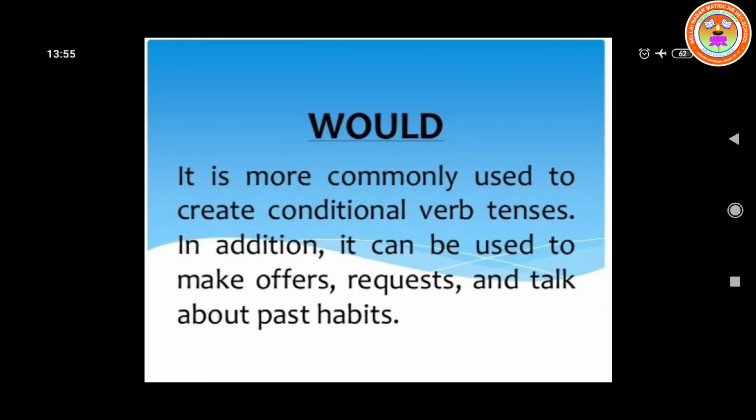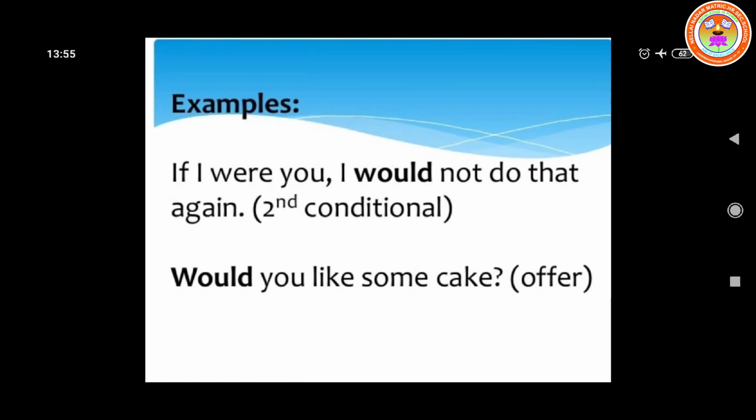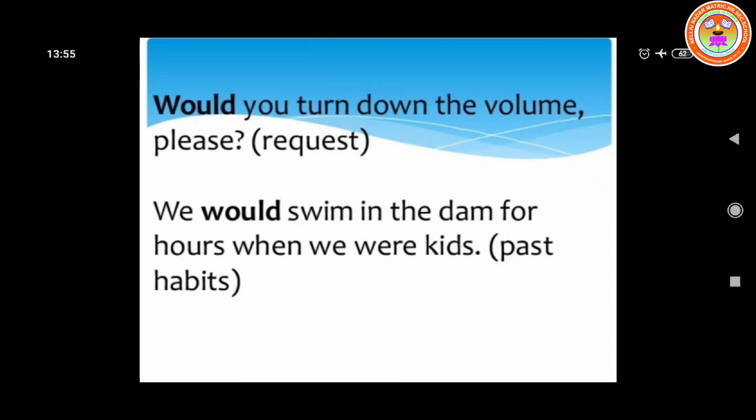So next one is would. It is more commonly used to create conditional verb tenses. In addition, it can be used to make offers, requests, and talk about past habits. Now examples. If I were you, I would not do that again. It is second conditional. Would you like some cake? Offering. Would you turn down the volume, please? Request. We would swim in the dam for hours when we were kids. Past habits.